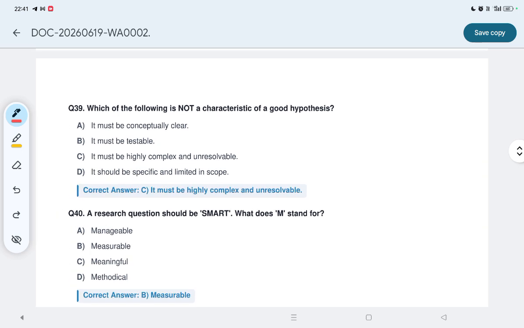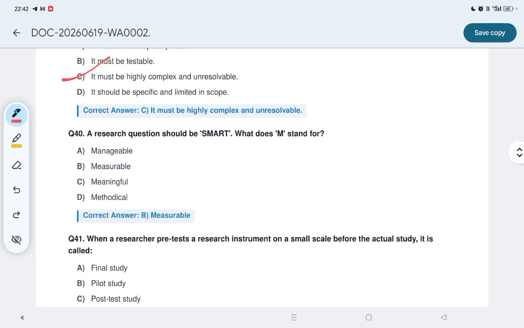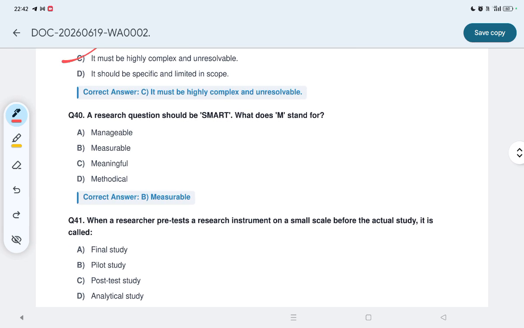Which one of the following is not a characteristic of a good hypothesis? It must be highly complex and unresolved. ये इसकी प्रॉपर्टी नहीं है. Next, let us see question number 40. A research question should be SMART, है ना. What does M stand for? SMART में S का मतलब क्या होता है? B, this is measurable.